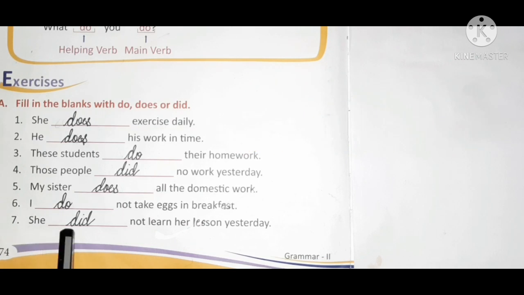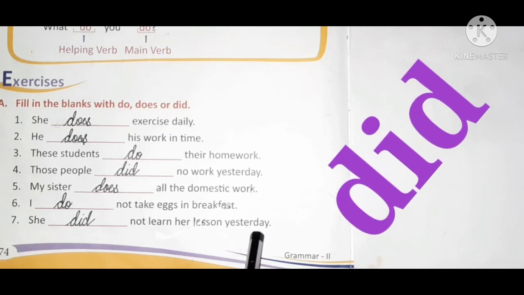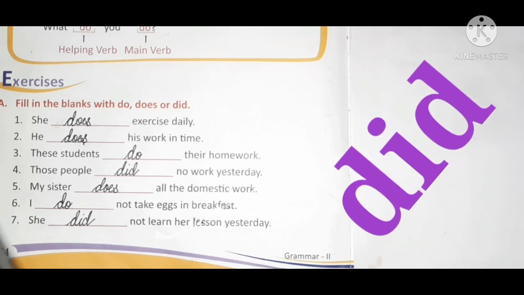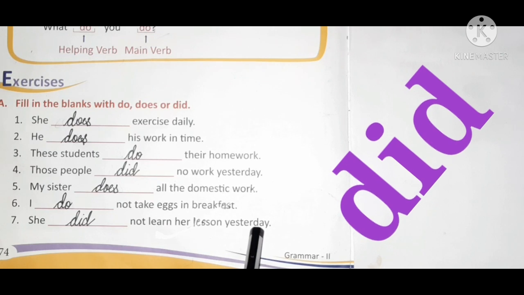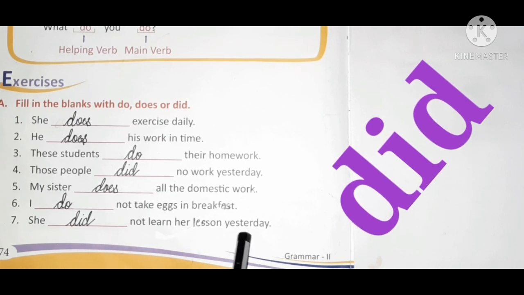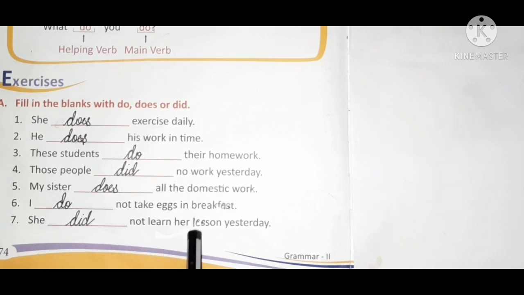7th one. She did not learn her lesson yesterday. Why is did here? Because of yesterday. Can you see yesterday? It shows the past action, the action which is already over. She did not learn her lesson yesterday.